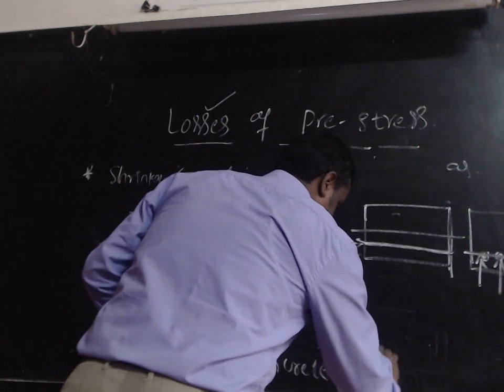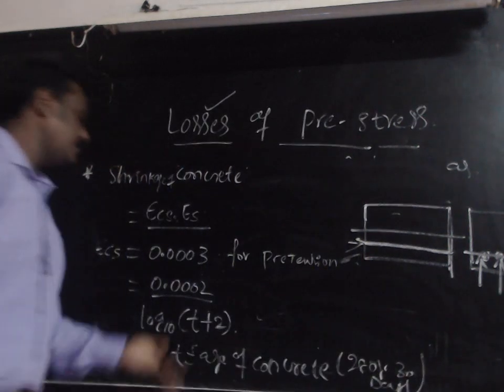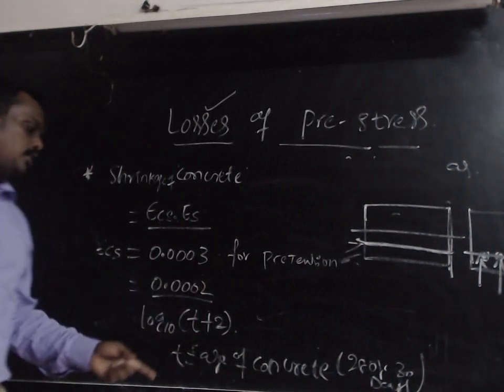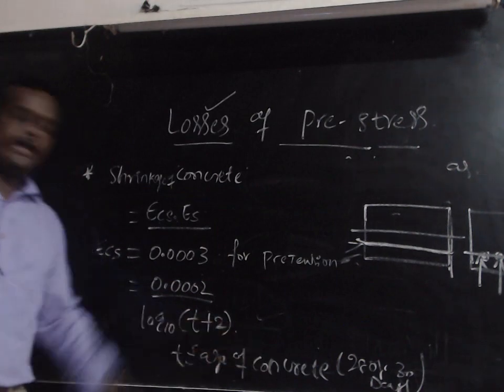That is 28 or 30 days. We can assume that T should be equal to 28 days or 30 days. This is the age of the concrete.